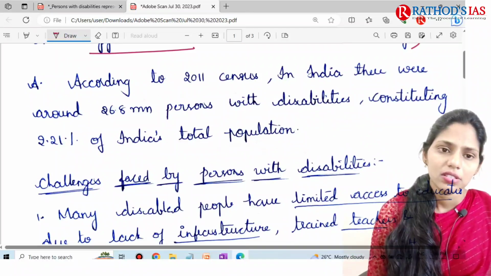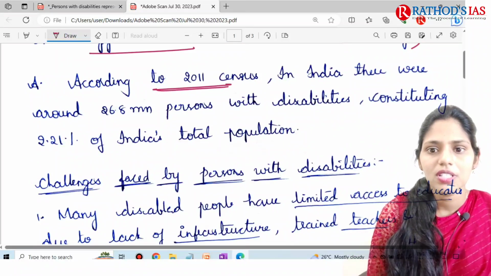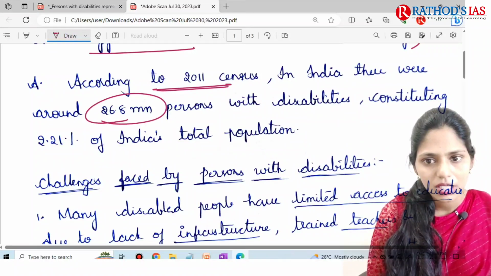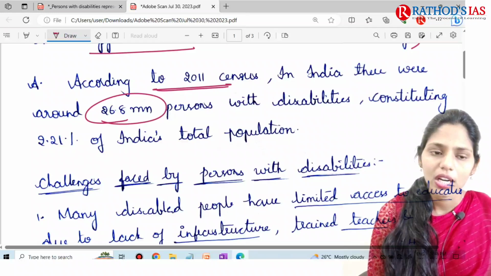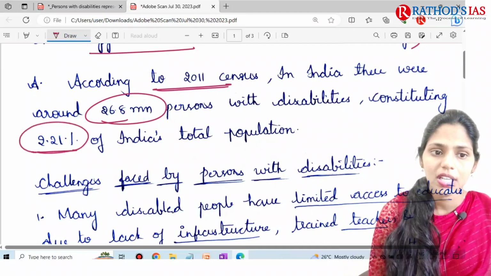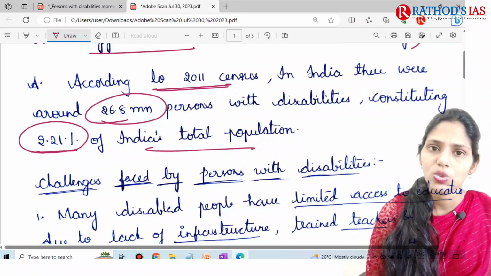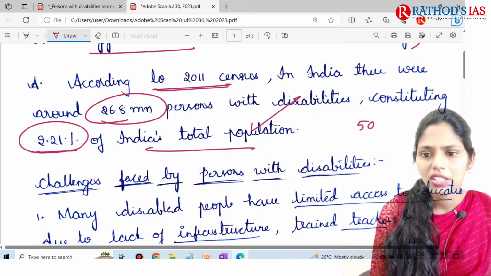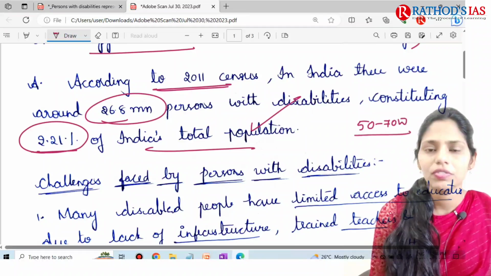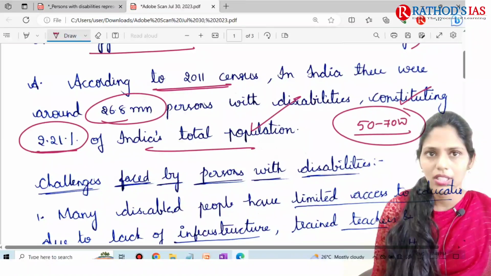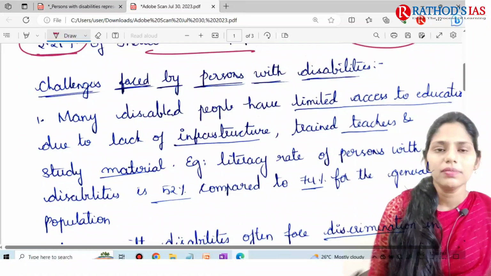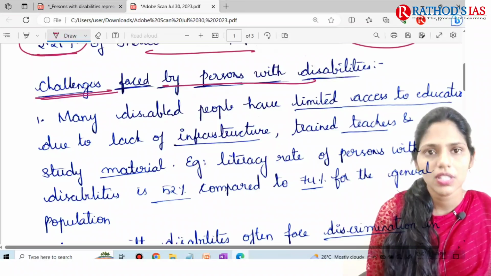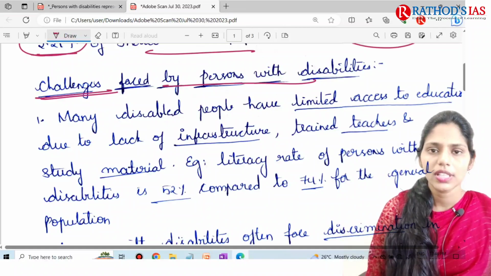In the introduction, the student wrote, according to the 2011 census, in India there were around 26.8 million persons with disabilities, constituting 2.21% of India's total population. Okay, well, a decent introduction. Introduction within 50 to 70 words. Yes, within the limits. And in the body, the student used side headings. The first one is challenges faced by persons with disabilities. Yes, a very good side heading.